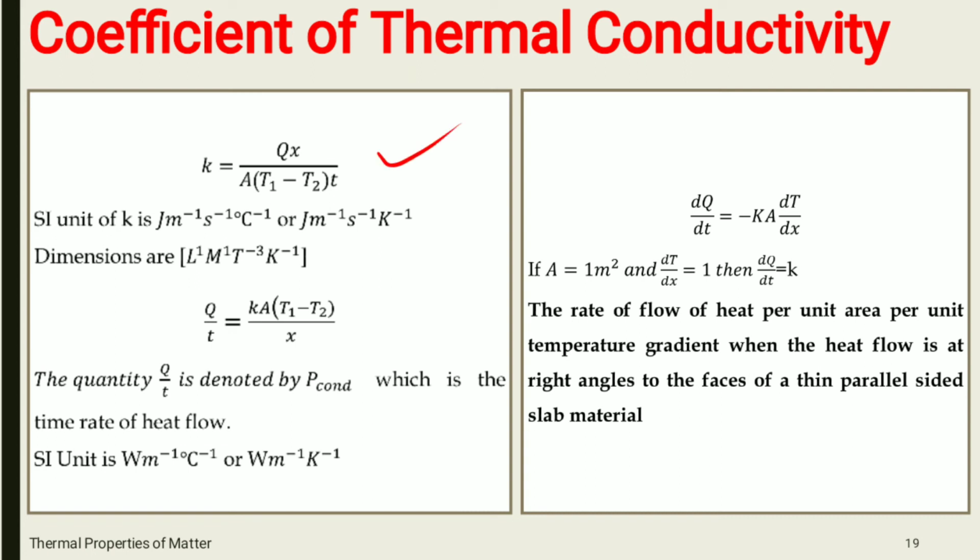So K is equal to Q into X divided by A into (T1 minus T2) into T. The SI unit of the coefficient of thermal conductivity is joule meter raised to minus 1, second raised to minus 1, degree Celsius raised to minus 1, or joule per meter second degree Celsius, or joule per meter second Kelvin.